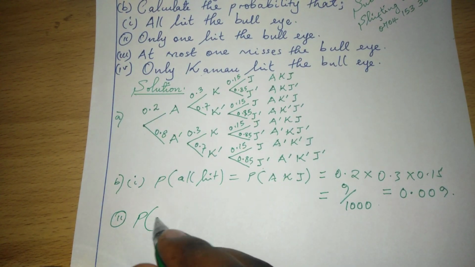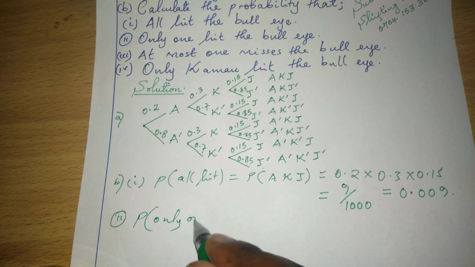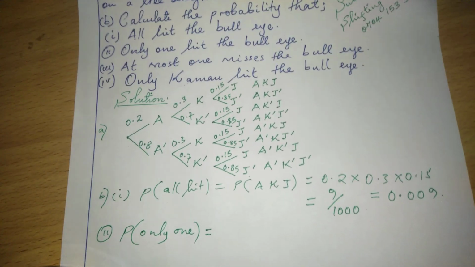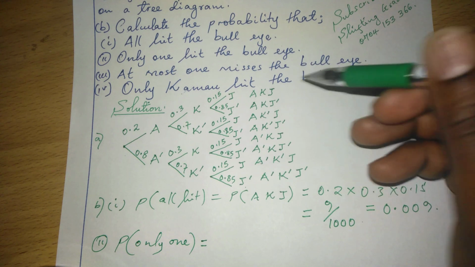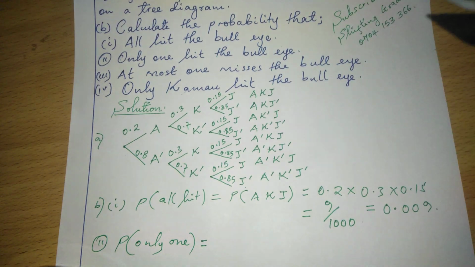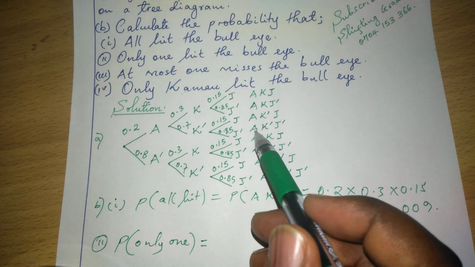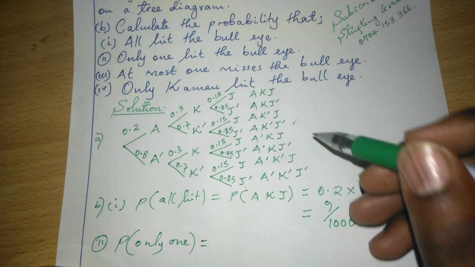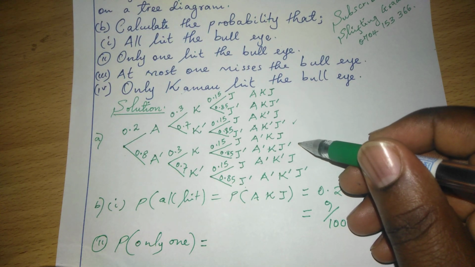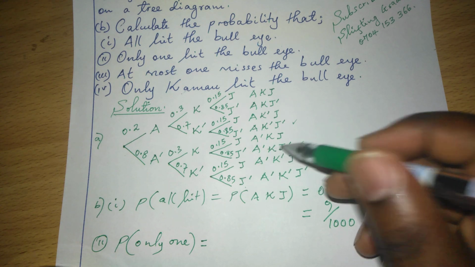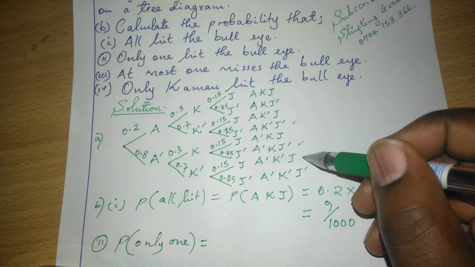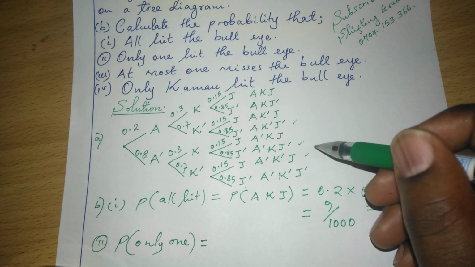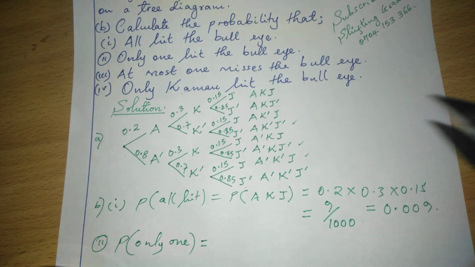Probability only one. So probability only one hits the bull's eye. It can be the case where it is Akinyi alone, or the case where it is Kamau alone, or the case where it is Juma alone. So we just want the probability that it is only one who hits.